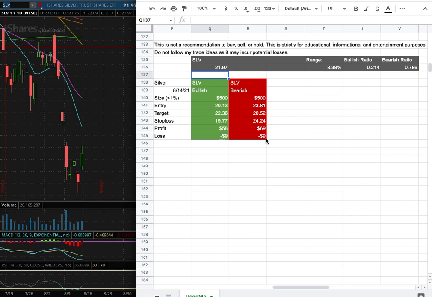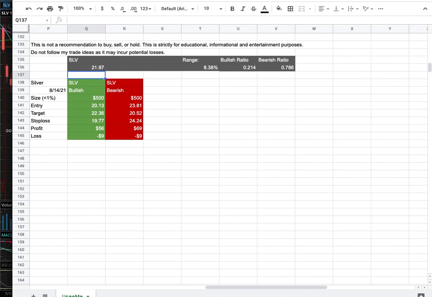However, if I were to open a short position, my entry is at $23.81, and that is this range here. My sell target is at $20.52, and my stop loss is at $24.24. So whichever entry price were to hit first, that'll be my position of the week.